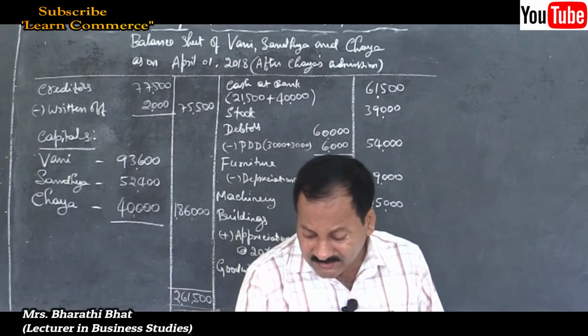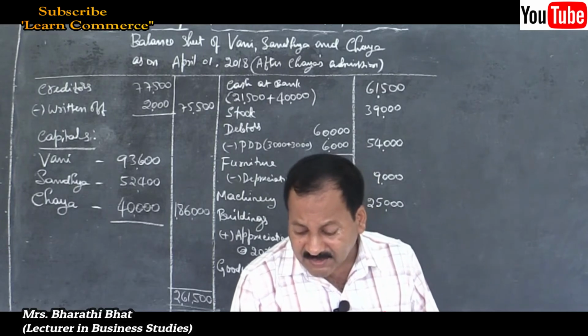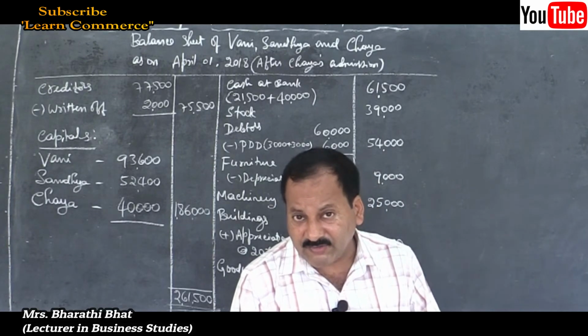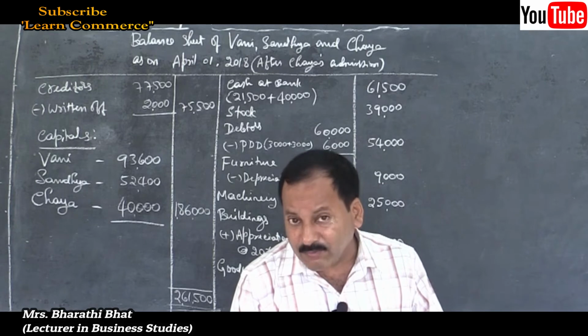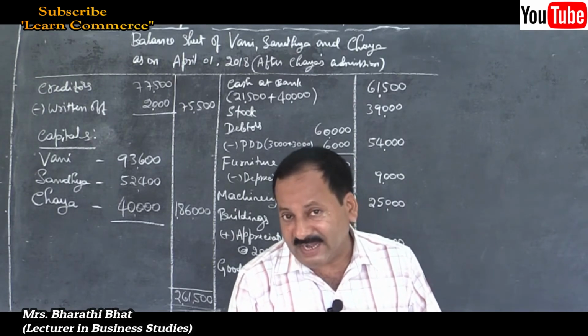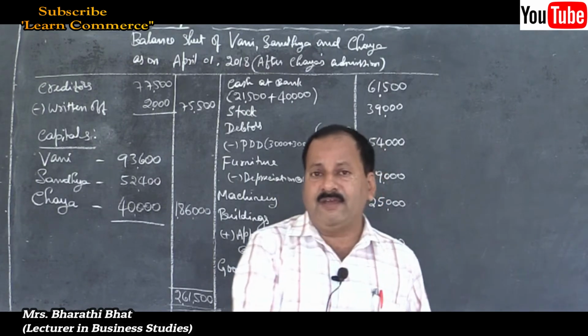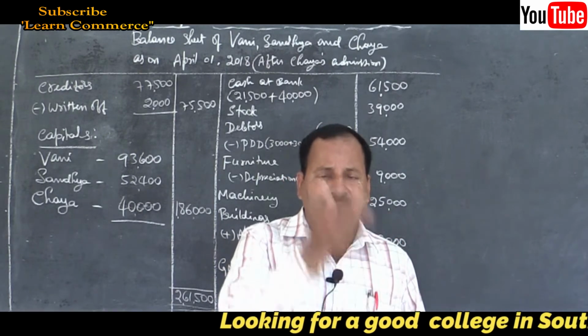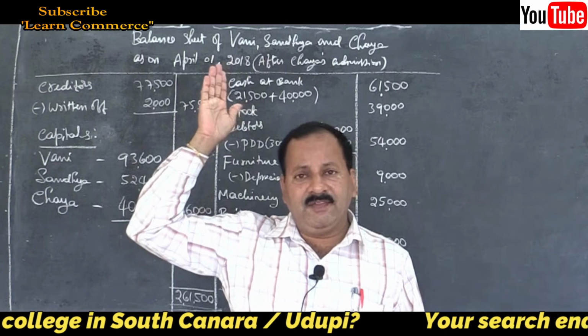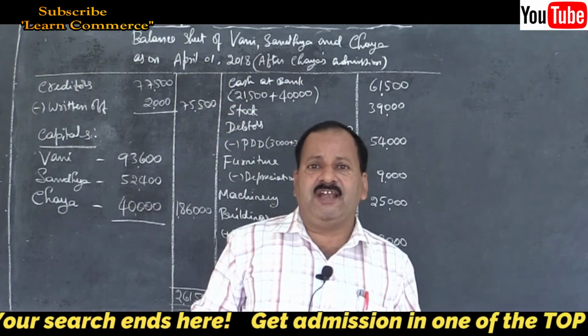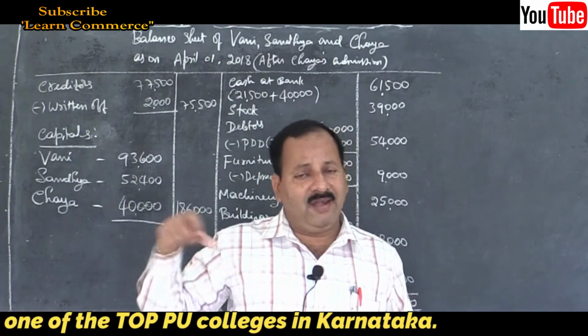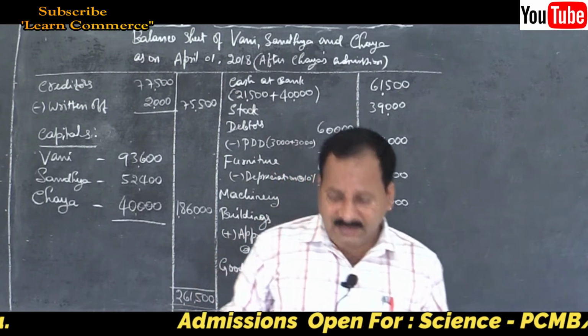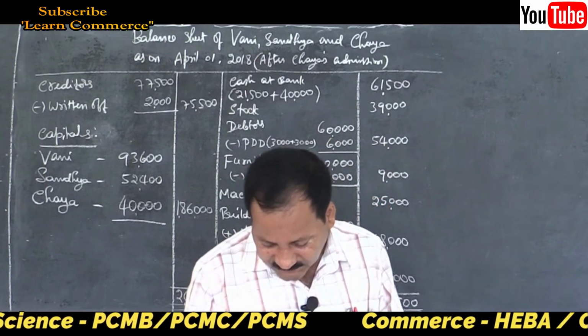Then they told 3,800 should be deducted from machinery. Machinery depreciation amount is given, not percentage, 3,800. Same thing on the debit side of revaluation account. Debit side of revaluation account to machinery depreciation 3,800, and in the new balance sheet on the asset side, machinery inner column less depreciation, deduct and write the net amount.